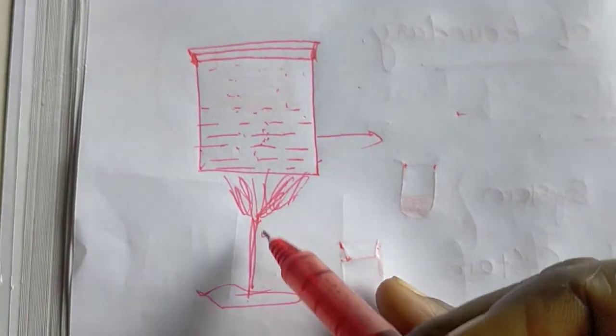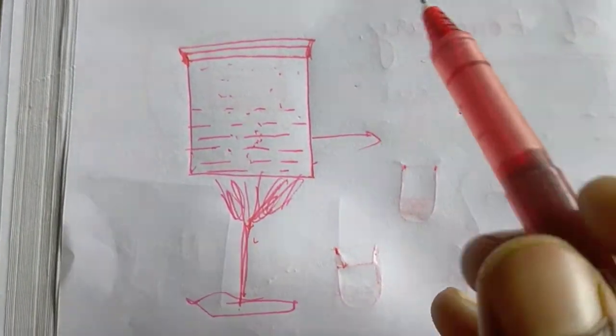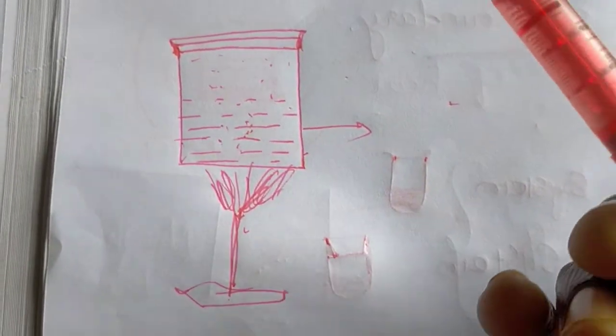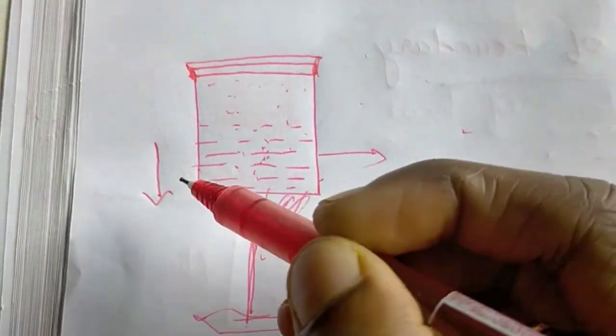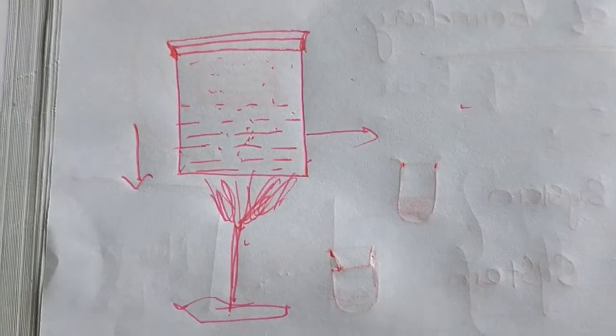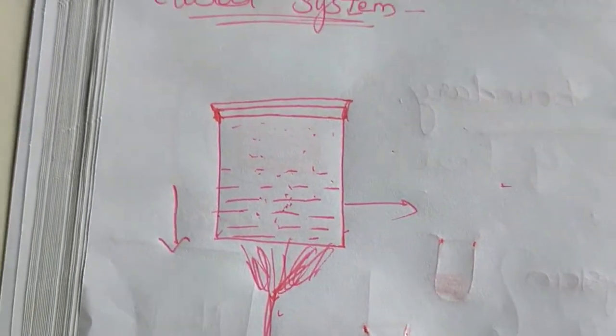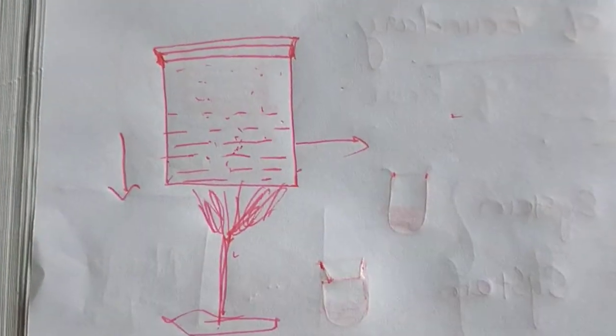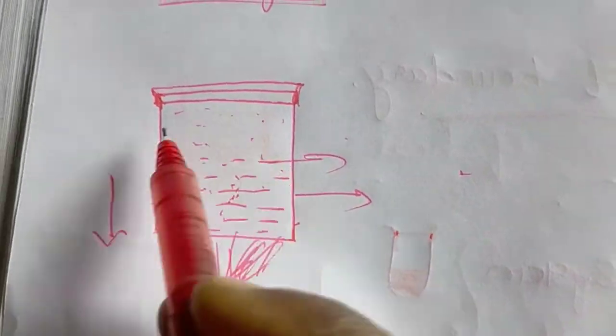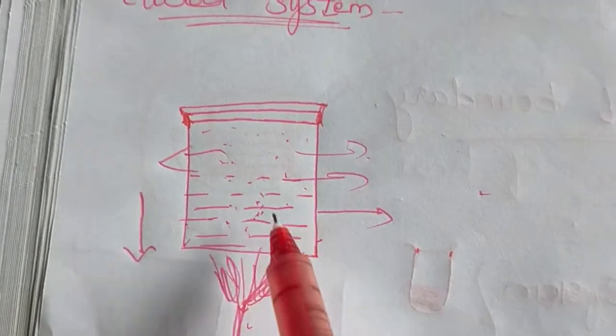Okay, now we can see this one. When you remove the source of heat from the system, you can observe that the system temperature will be reduced. Why is it reduced? We are not applying any force, no work is applied on this system, but it releases its heat energy to the surroundings.